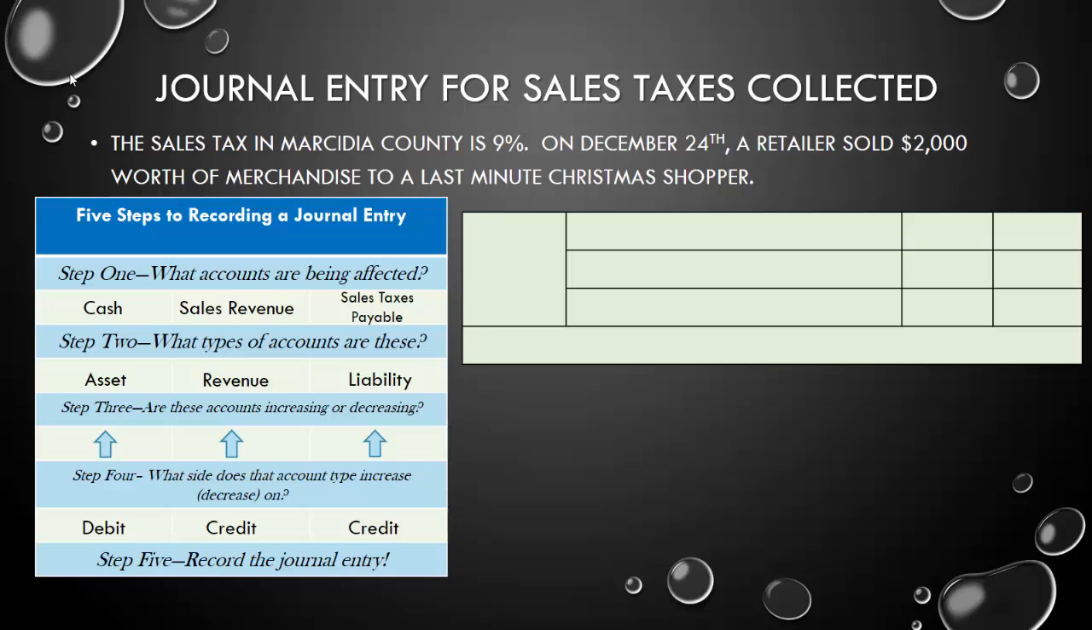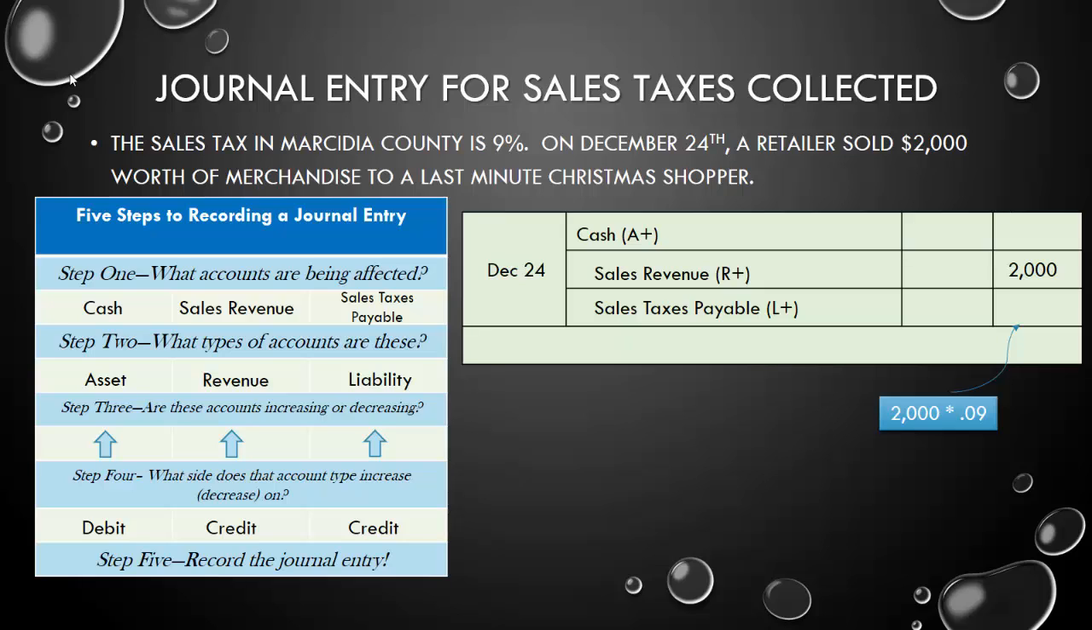So the journal entry for the sale of $2,000 worth of merchandise to a last-minute Christmas shopper is going to be as such. On December 24th, we are collecting cash. We're going to record sales revenue equal to the retail or face price of the goods that we're selling, which is $2,000. But we're also collecting sales taxes. How much are we collecting in sales taxes? Well, we simply multiply the amount of merchandise we sold by the applicable sales tax rate.